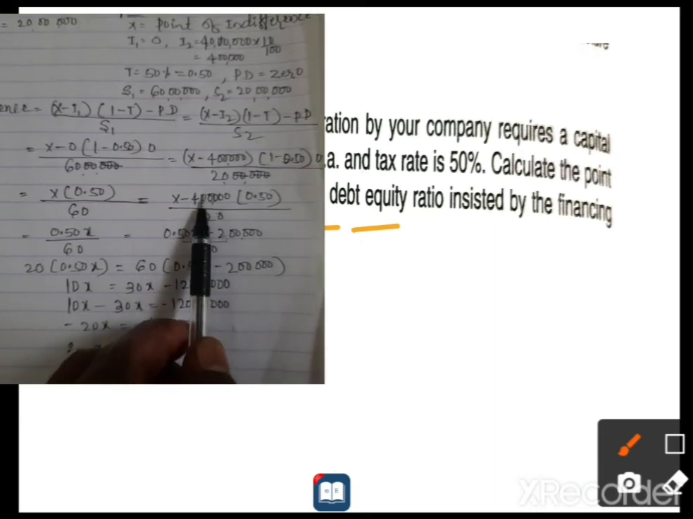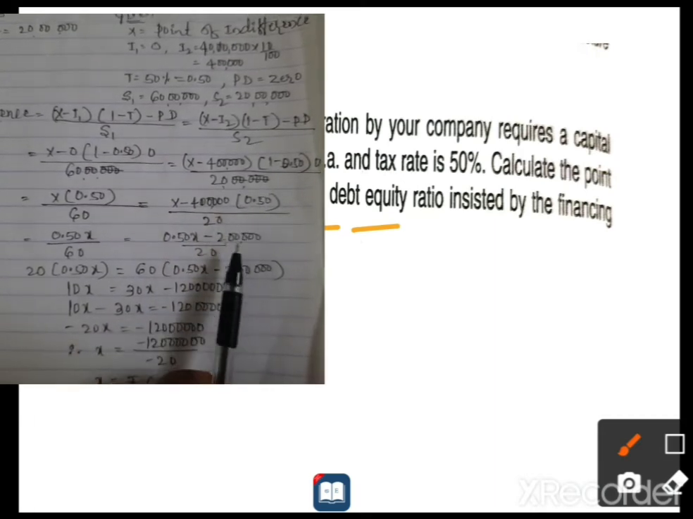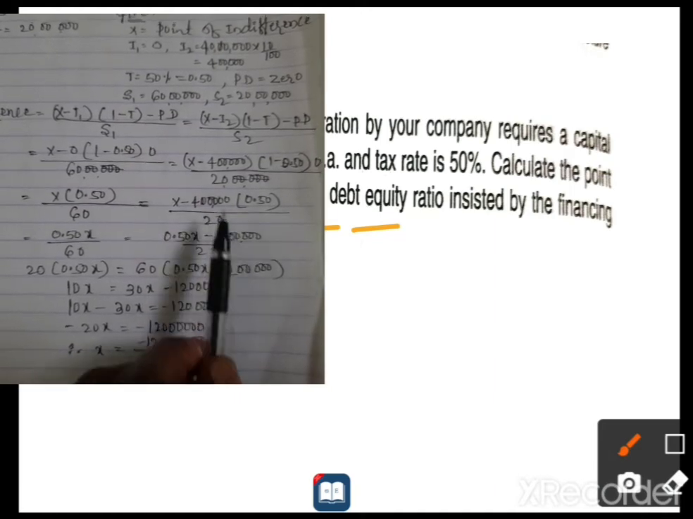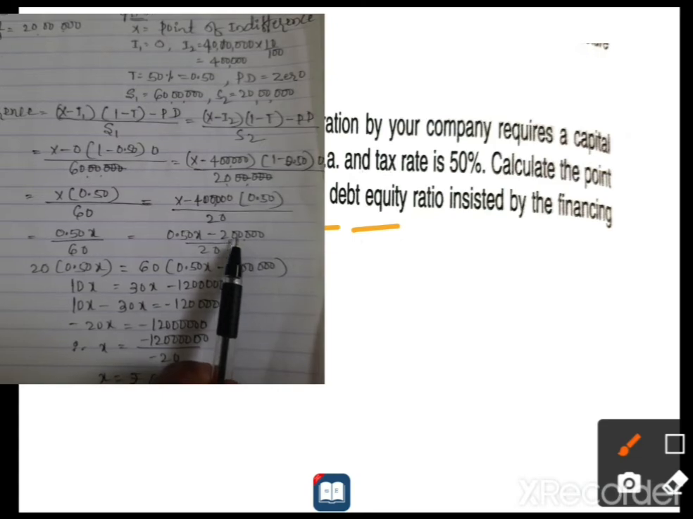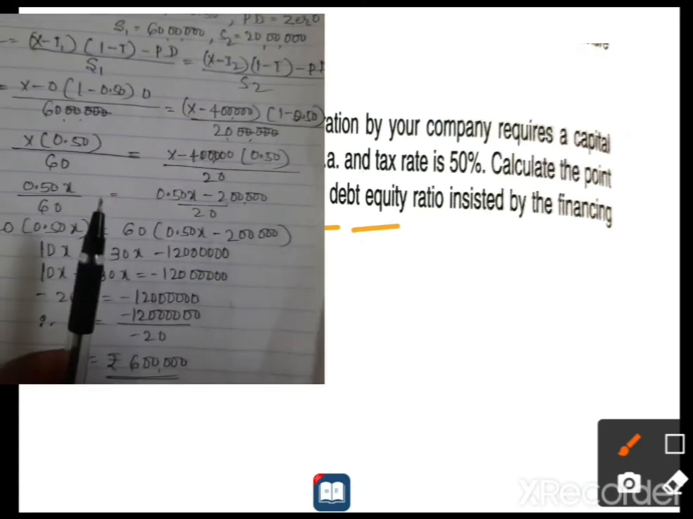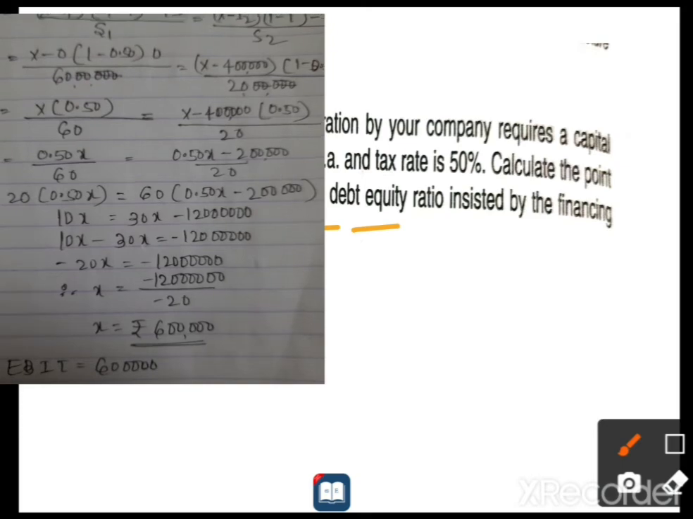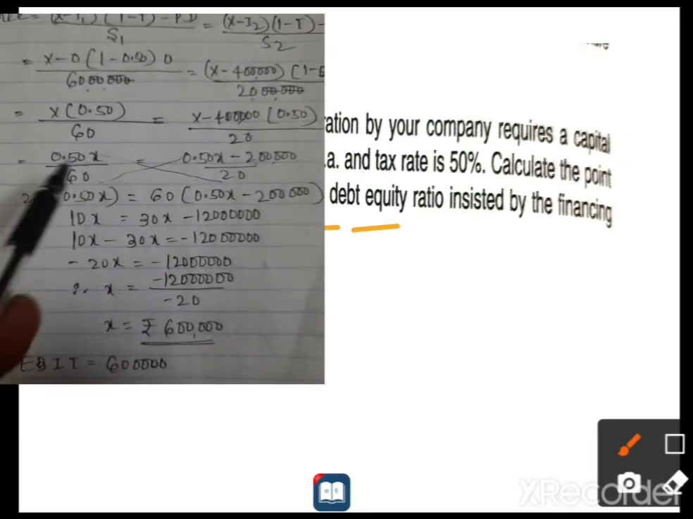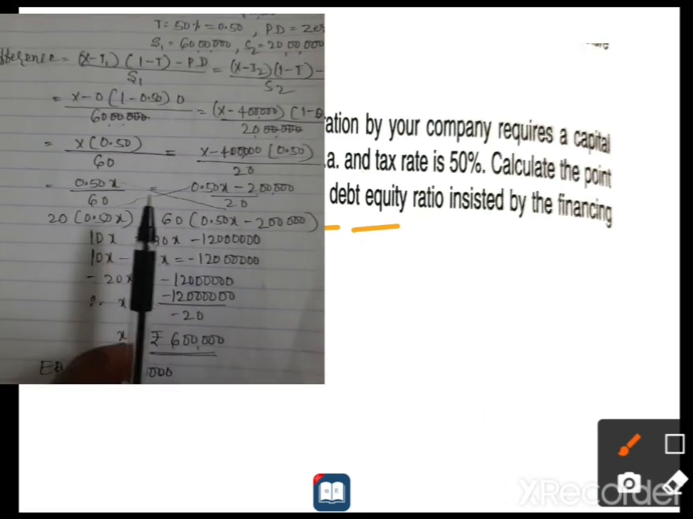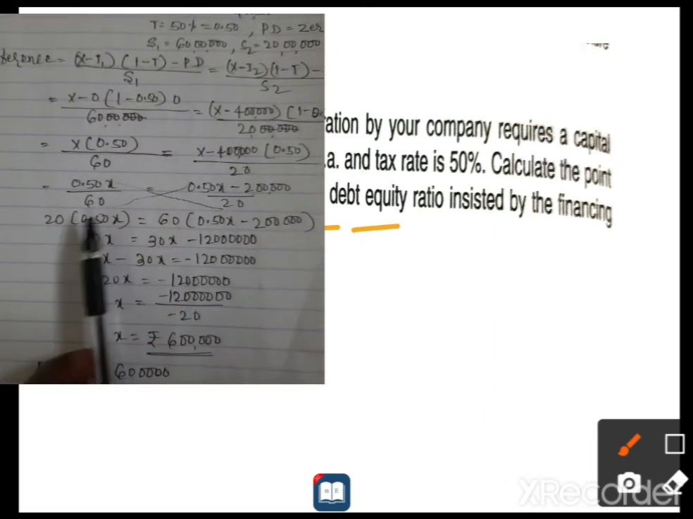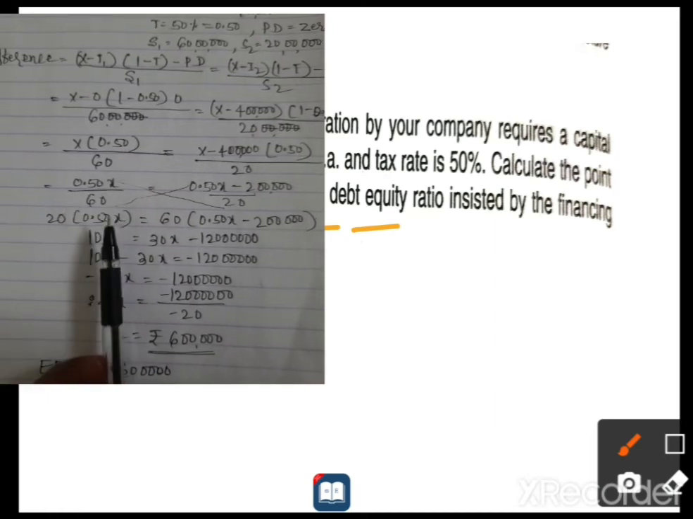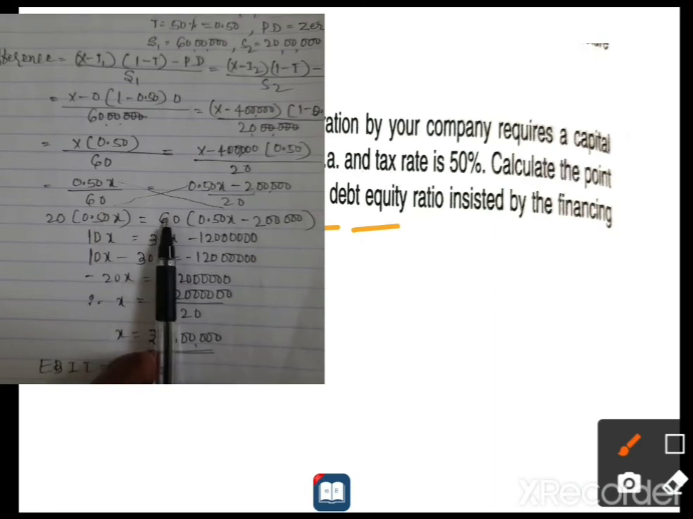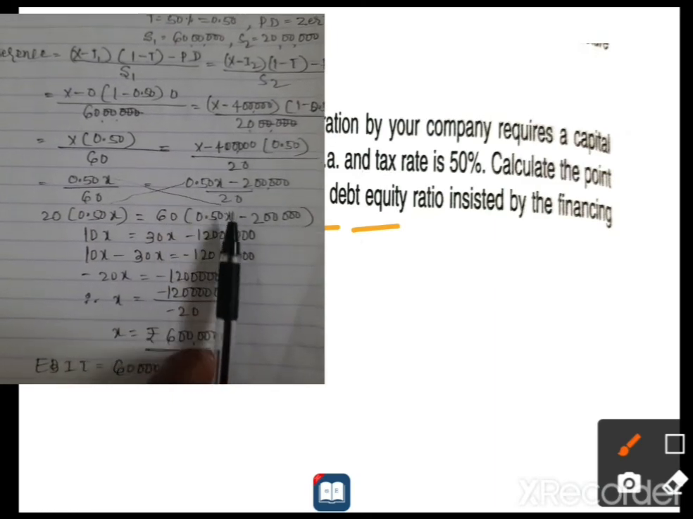Next 4 lakh into 50%, 0.50, then minus it because of the minus symbol, minus 2 lakh, because 4 lakh into 0.50 is 2 lakh, divided by 20 as it is. We will move to the next simplification. See, cross multiplication: this into this and this into this. 20 is as it is, so 20 will come to this side, 20 into 0.50x is equal to 60 into 0.50x minus 2 lakh.